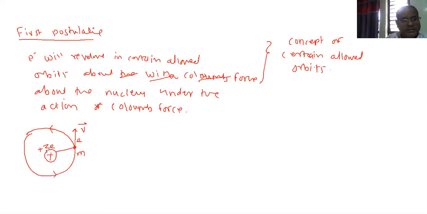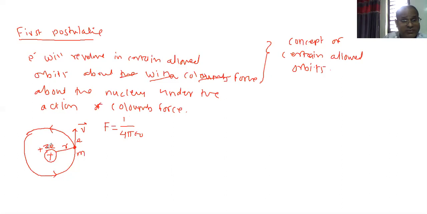So we have written the Coulomb force. What is the formula for Coulomb force? 1/4πε0 Q1 Q2 upon R square. Right? What is your Q1 Q2 over here?